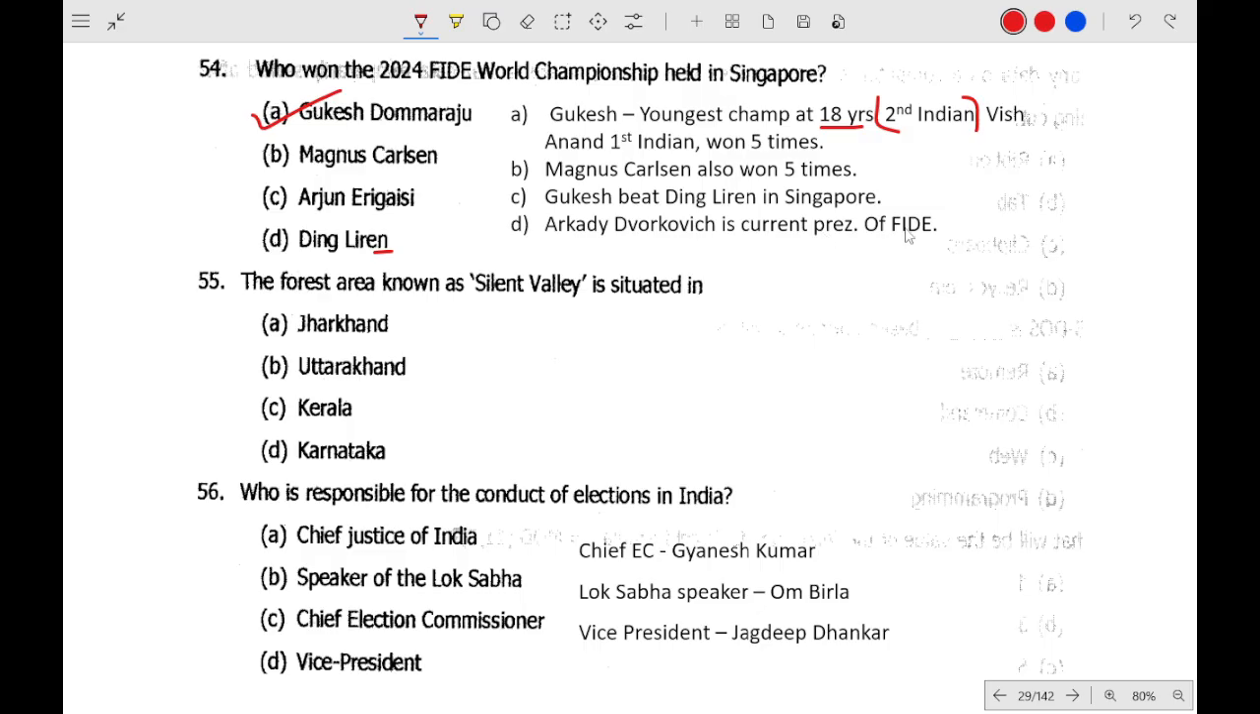Who is the president of FIDE? He is Arkady Dvorkovich. The forest area of Silent Valley is located in Kerala.